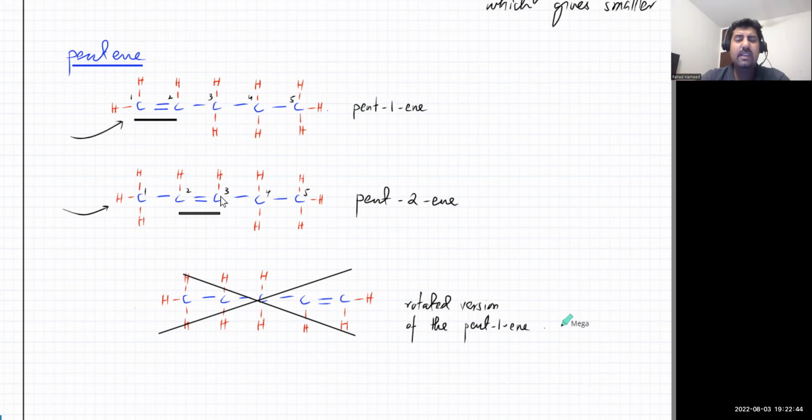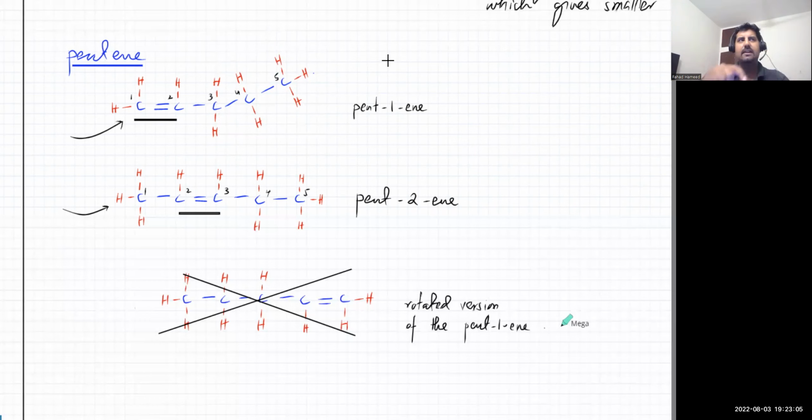Rotating a molecule, even bending it, does not change it. If I were to just bend one side like this, that's not a different molecule. It's exactly the same molecule.